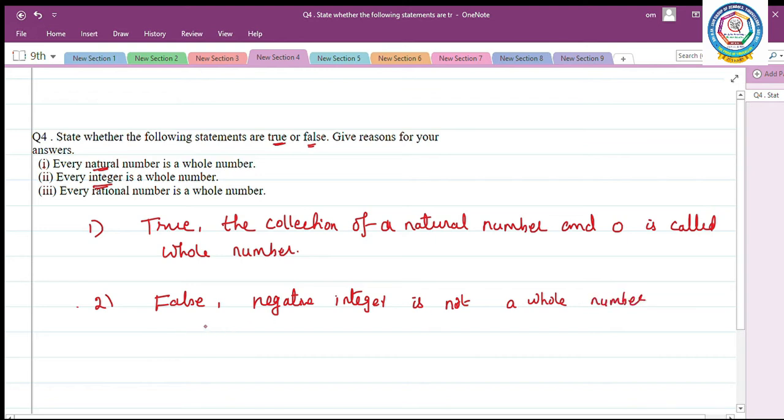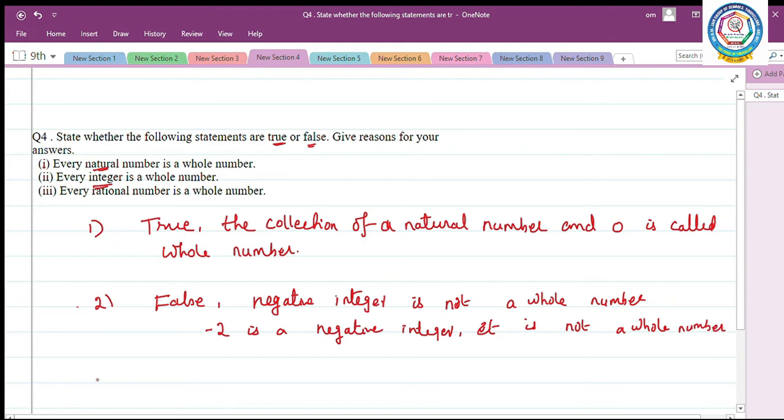For example, I am taking minus 2. Minus 2 is a negative integer. It is not a whole number. Whole number means it consists of natural numbers with 0.